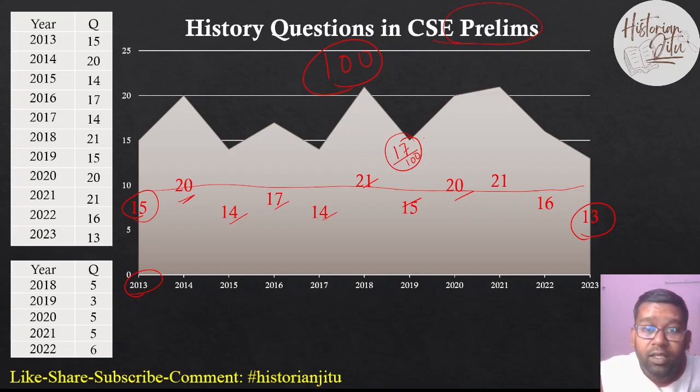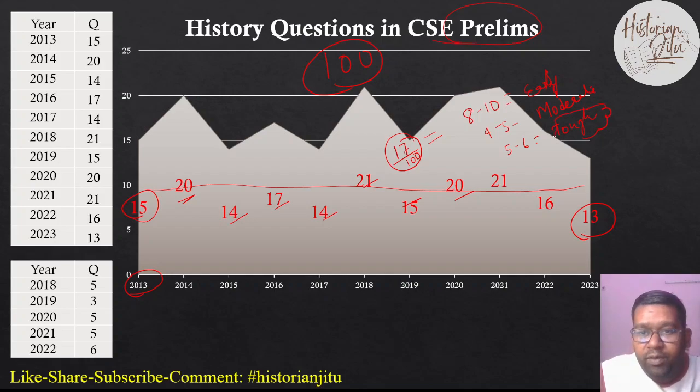In history, out of 17 questions, generally 8 to 10 are easy to answer. There will be about 4 to 5 questions that are moderate to hard in nature, and about 5 to 6 questions which will be very tough to answer.